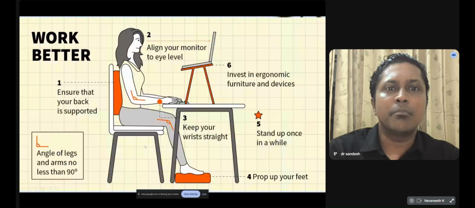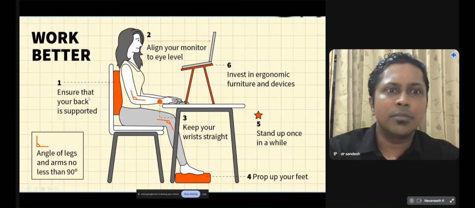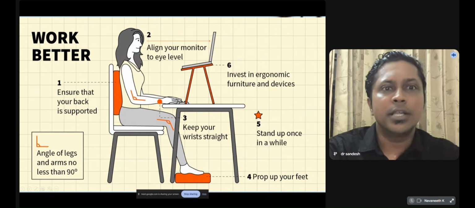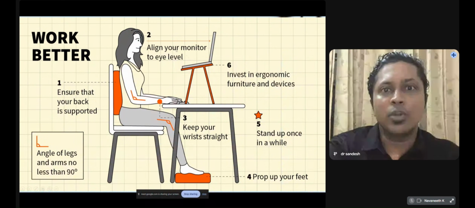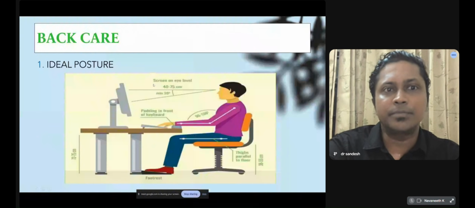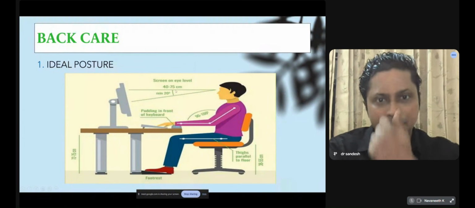So work better. We have to ensure that while sitting, we sit with a proper backrest. Align your monitor with the eye level. Sit with a proper footrest and avoid sitting for a very long period. See, ideal posture.